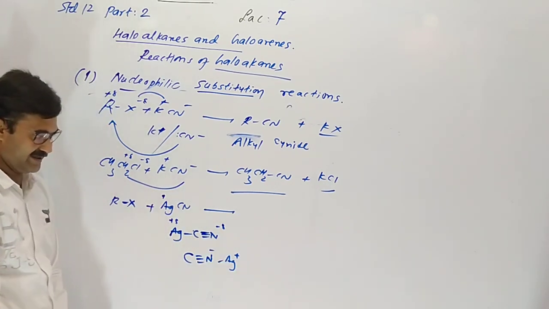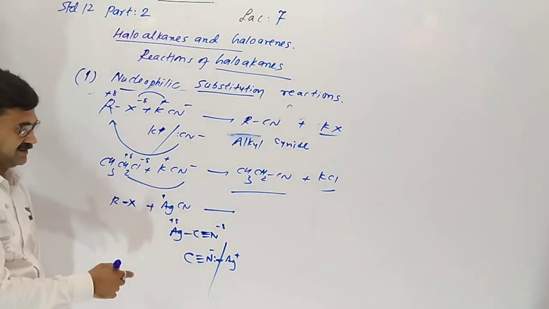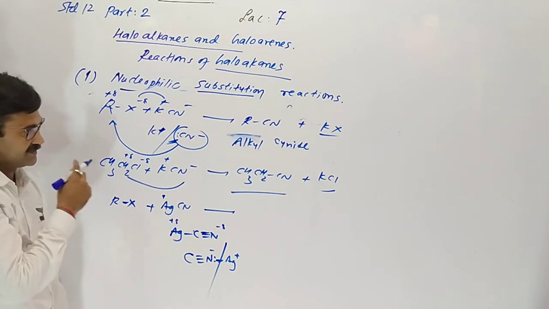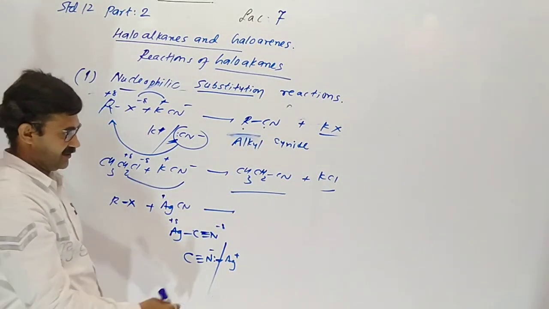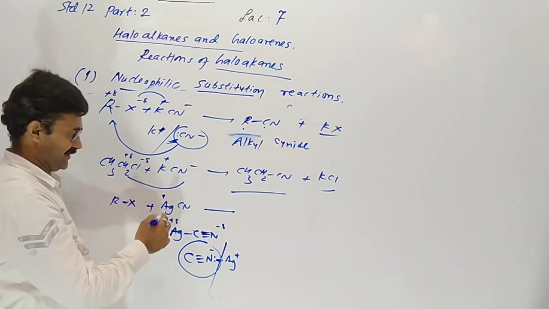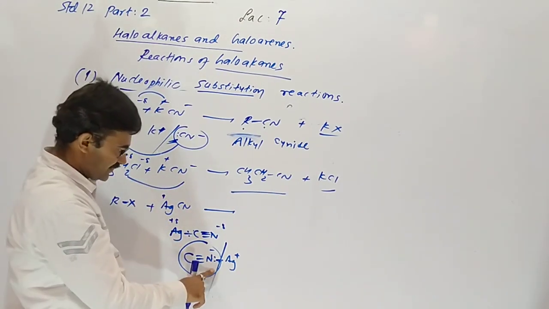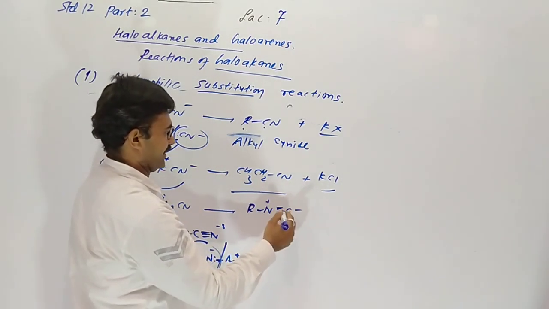That is called tautomerism. Here the donating nature of nitrogen is high, while in the other case the donating nature of carbon is high. In AgCN there is a covalent bond, not ionic. Donating nature of nitrogen is more than carbon.